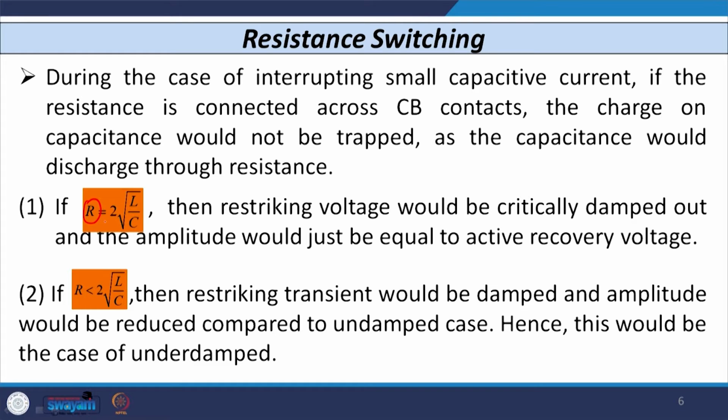You know that recovery voltage is the steady state power frequency voltage immediately after the extinction of the arc. If I consider a value of R lower than 2 into under root L by C, then the restriking voltage is damped in nature, and the amplitude is reduced compared to the earlier case. So this is also the case of under damped.